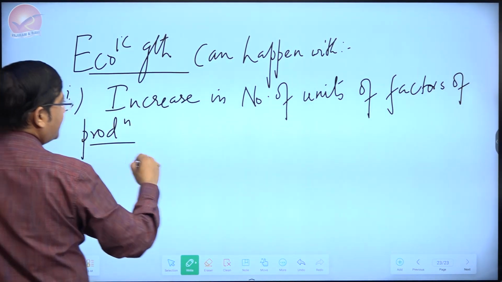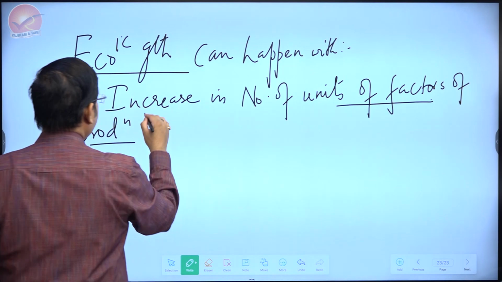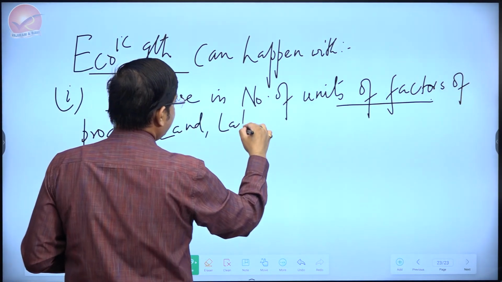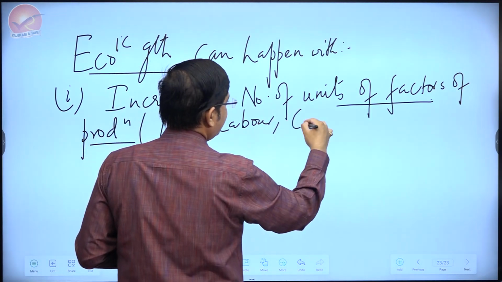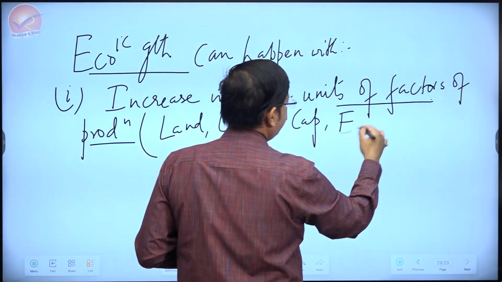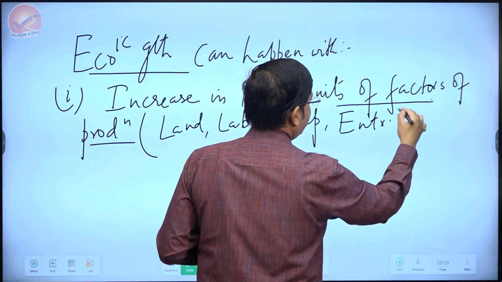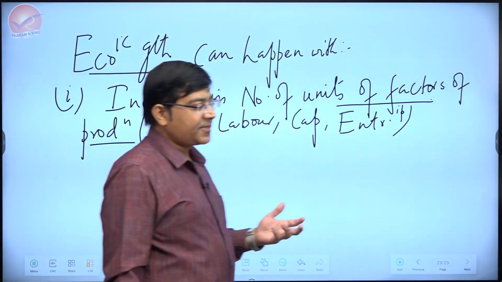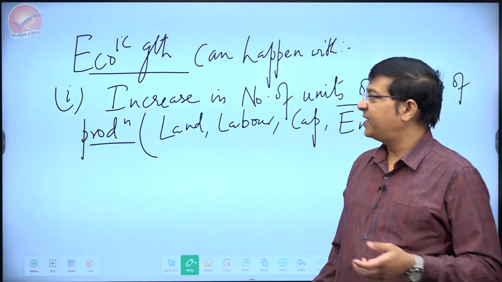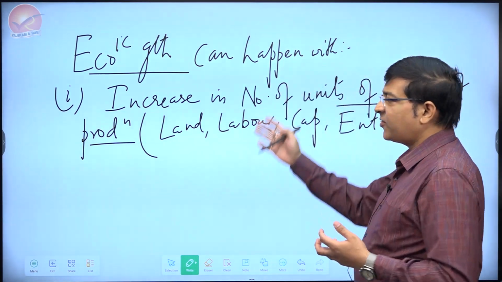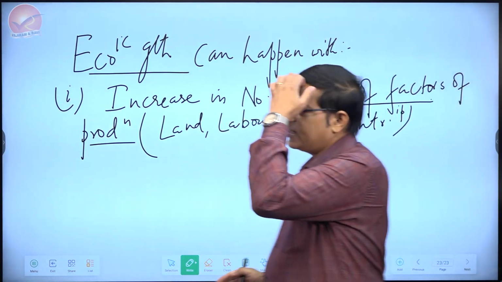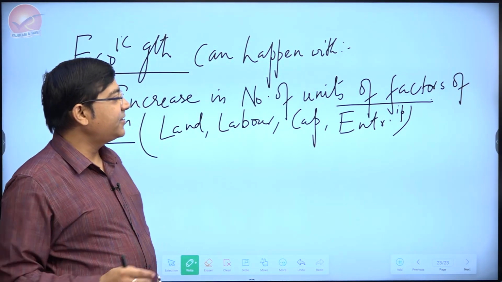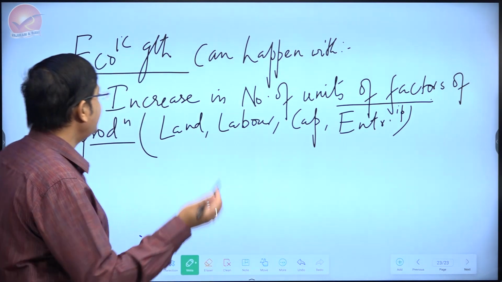What are factors of production? Factors of production are typically given as land, labor, capital, entrepreneurship, etc. So during your prelims, you may have done concepts like the circular flow of income, where we say that when the factors of production are employed in greater quantity, they also generate more production, and in return they get the factor income. So this is one way.